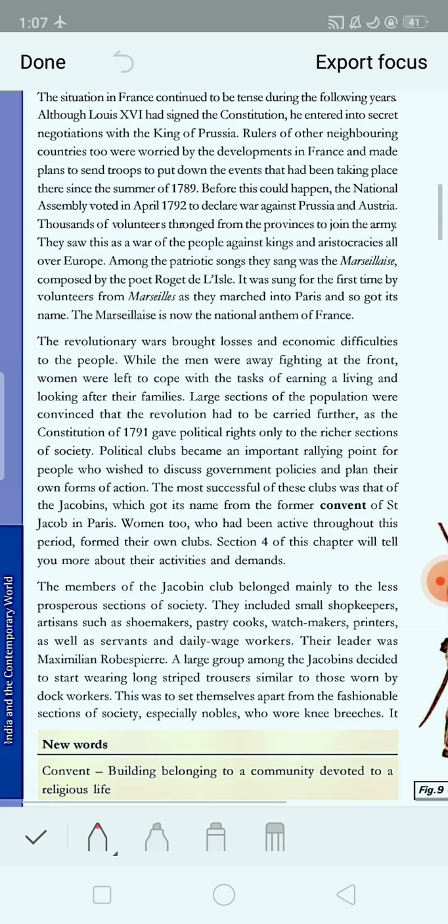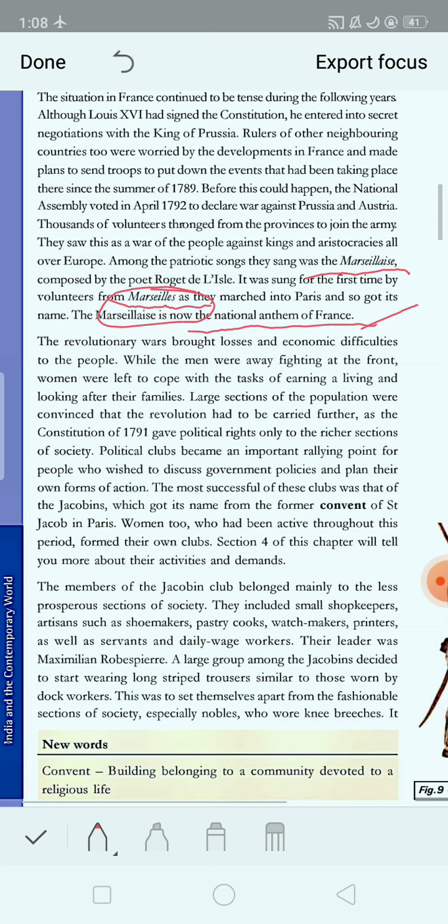Here you'll see, Marseillaise comes for 1 mark. What is known as Marseillaise, or what does Marseillaise mean? This is a patriotic song which was sung by those volunteers. And now the Marseillaise is the national anthem of France.